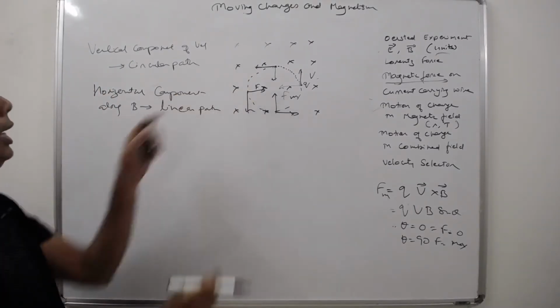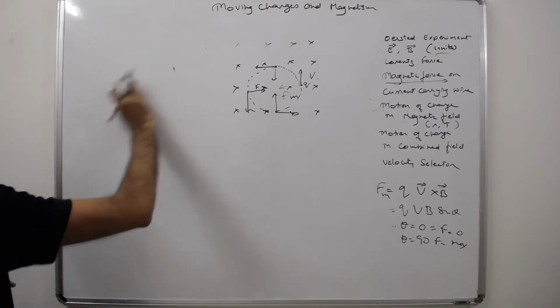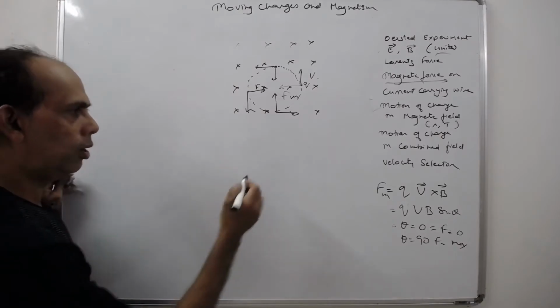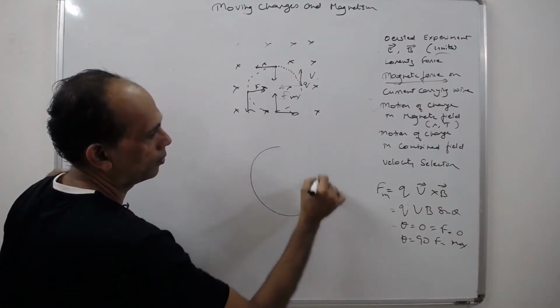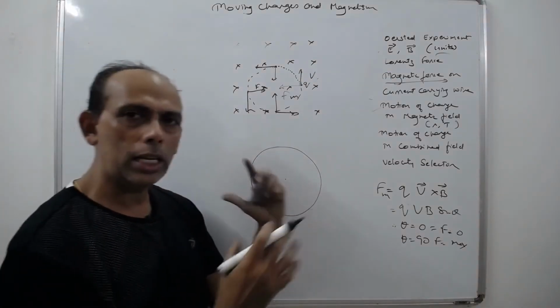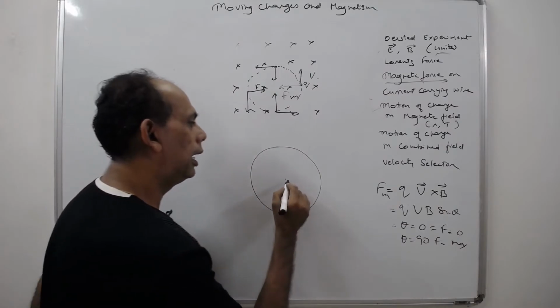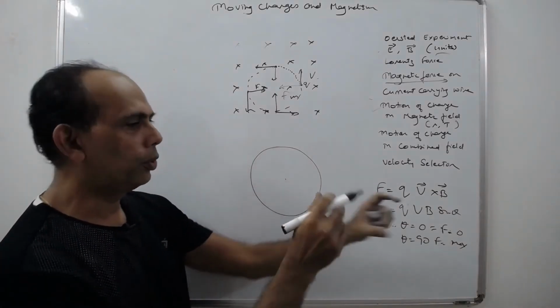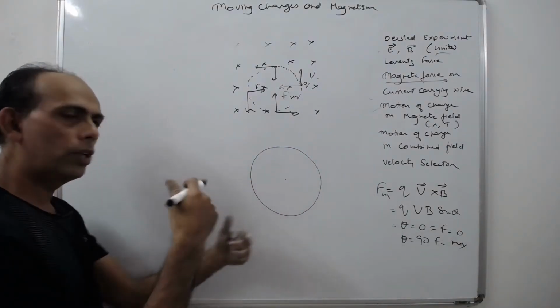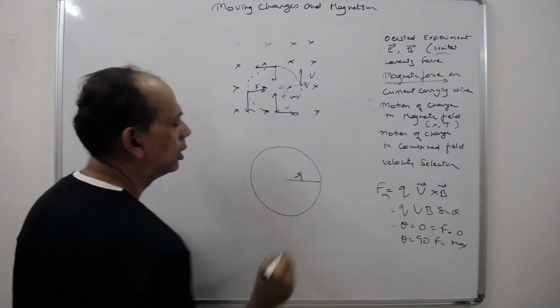Now we should know that it goes in a circular path, so we'll draw a circle separately so that you understand what the radius is. Now look at this. Okay, this is the circle. We are considering only the circular aspect of it. First we will consider the circle. Even a helix, if you look at it like that, looks like a circle. So we are calculating the radius of that helix. So say this is the radius.